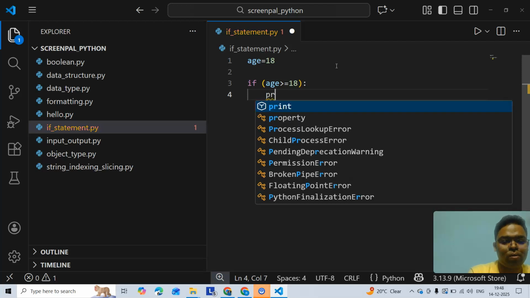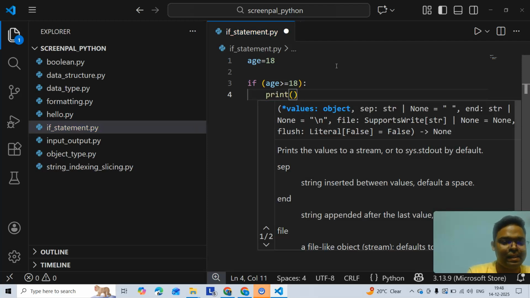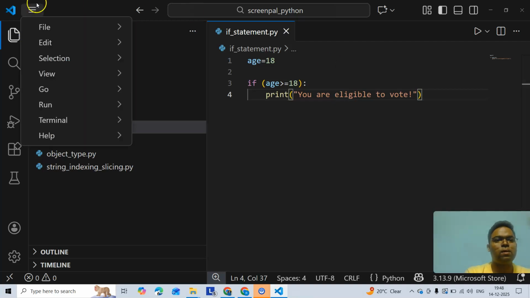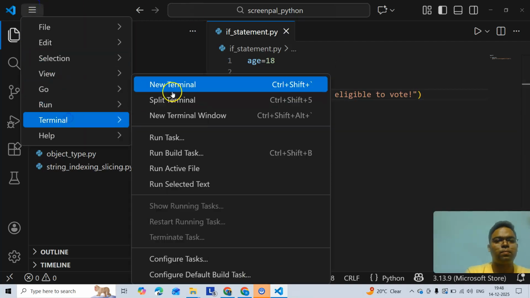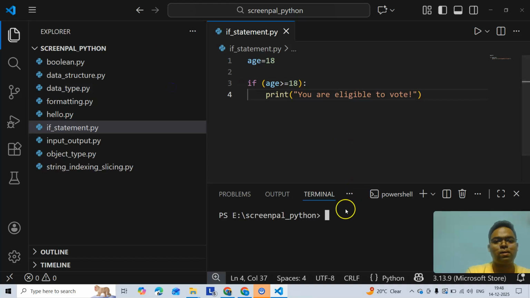So we all know if age is 18, you are eligible to vote. So let's run this. What are your guesses? That it should be eligible to vote, right?